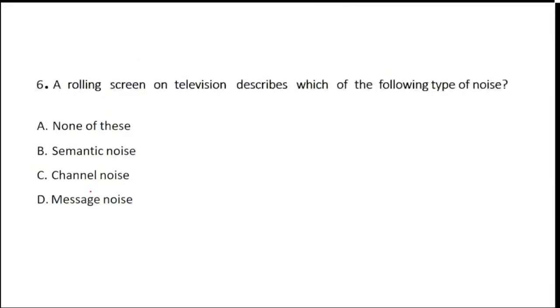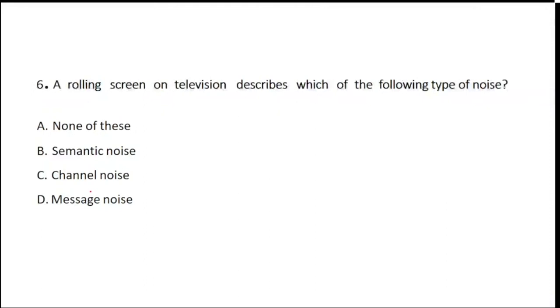Okay, now here be careful. The question is given in the form of an example. So let's see how many of you are able to read it correctly and come to the answer. We are talking about the rolling screen. Now, a rolling screen on television describes which of the following types of noise? Is it semantic noise, channel noise, or message noise? Either one of these options, or none of the options matches the example.